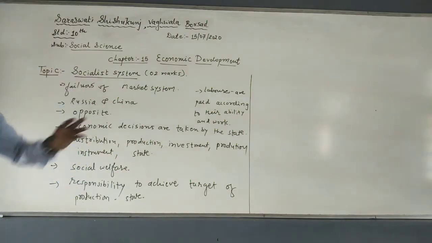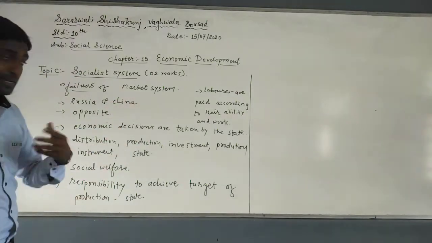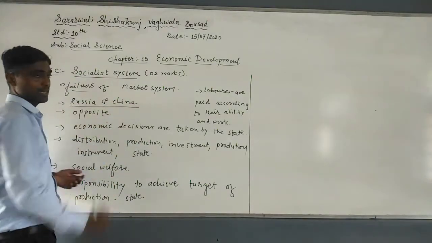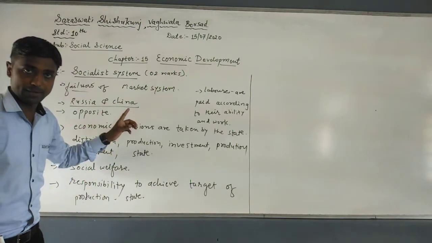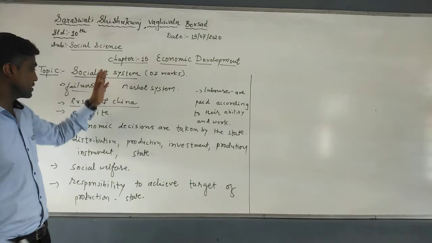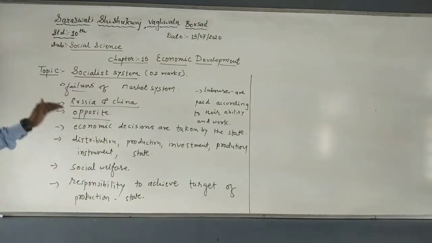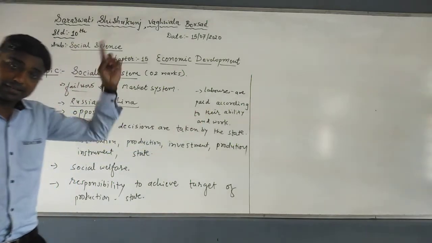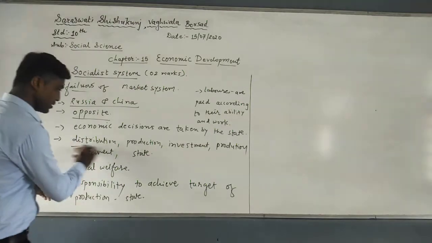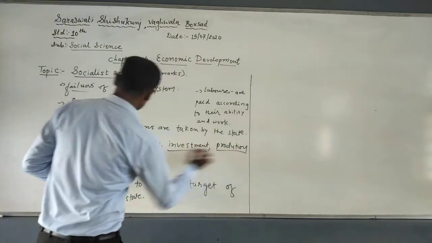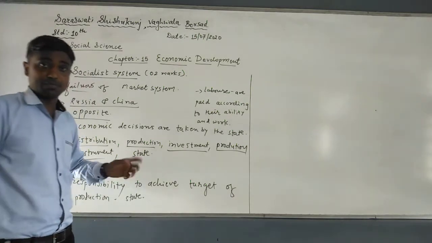Now let's quickly revise it. What is the socialist system? Due to failures of the market system, the socialist system developed. Russia and China developed according to this system, whereas America and Japan follow the market system. The socialist system is exactly the opposite of the market system. Here economic decisions are taken by the state, whereas in the market system they are taken by individuals or private parties. Distribution, production, investment, instruments, etc. are decided by the state machinery.